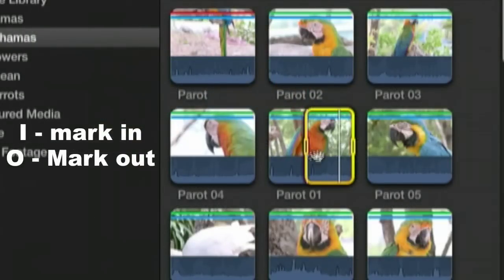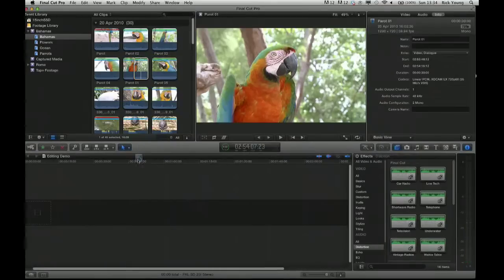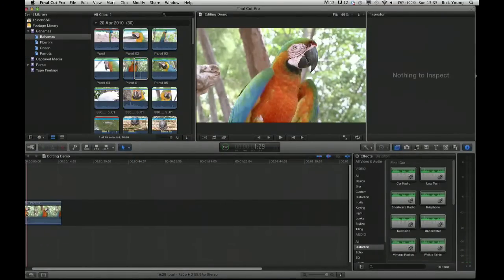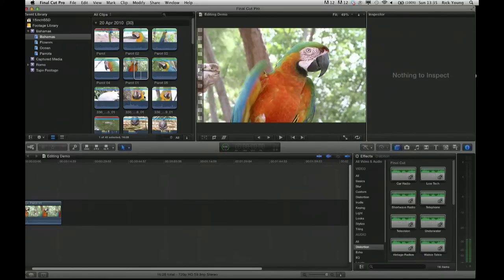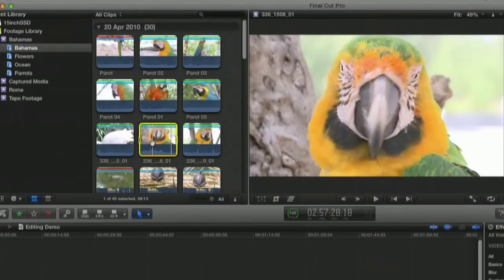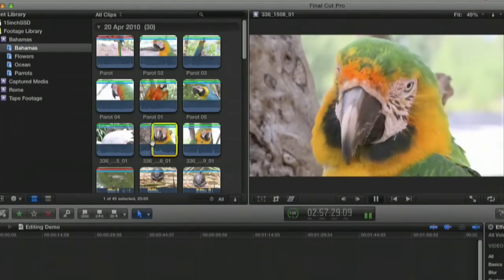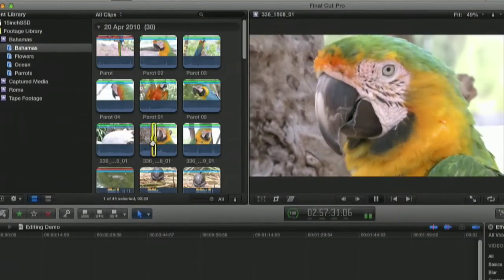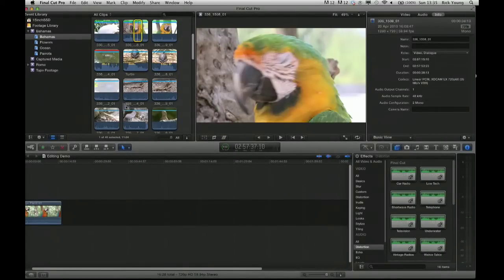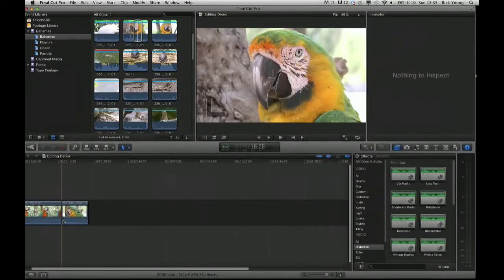Okay, so I've marked the in and out on that clip. And now that I've done that, I can pick that up, I can drop it straight into the timeline. Okay, so that's the first clip in the timeline. Again, let's find another shot of a parrot. Nice close-up. Okay, I for in, press play, and O for out. Okay, so if I just drag that into the timeline, I've now got two shots cut together.